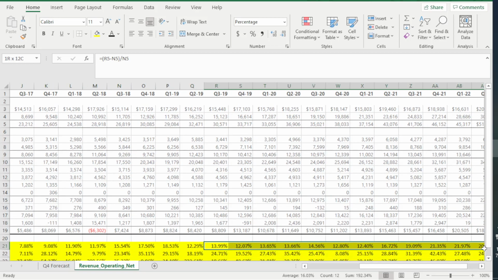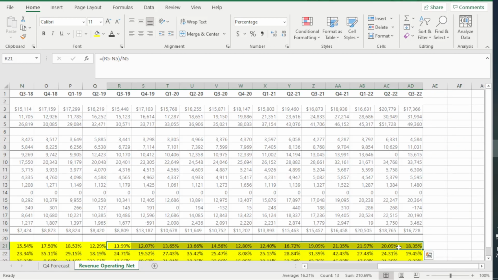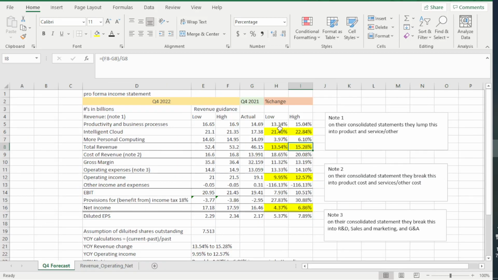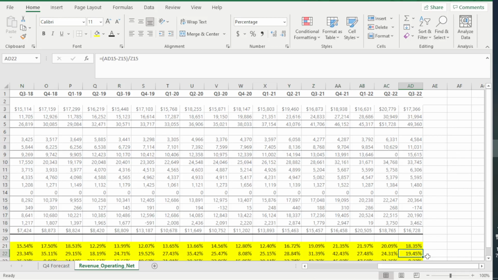So generally in the last few quarters, we were seeing like 15 to 20%. So if we're expecting something like 13.34 or 13.54 to 15.28, that's kind of coming in on the weaker side, as you guys can see. The last quarter we got about 18.35%. Quarter before that we got 20.9%. Quarter before that, 21.97, basically 22%.